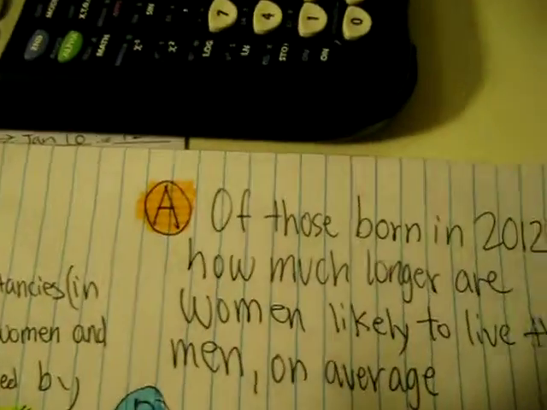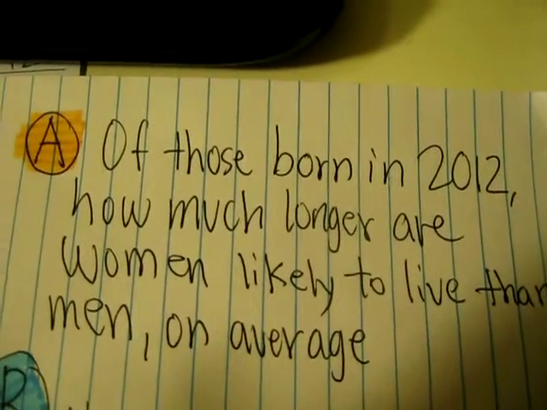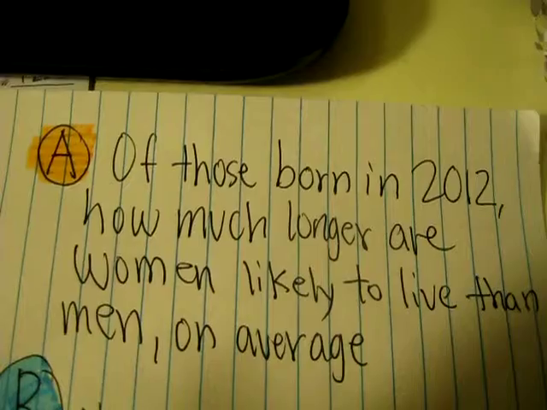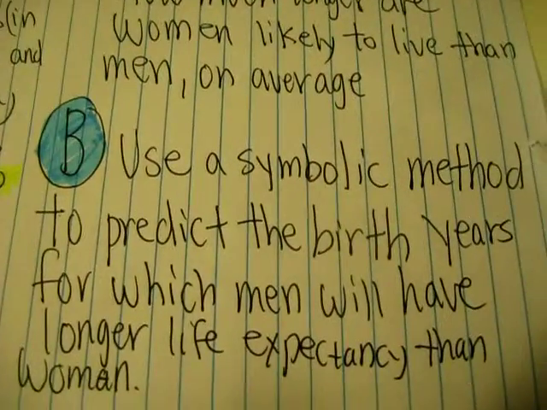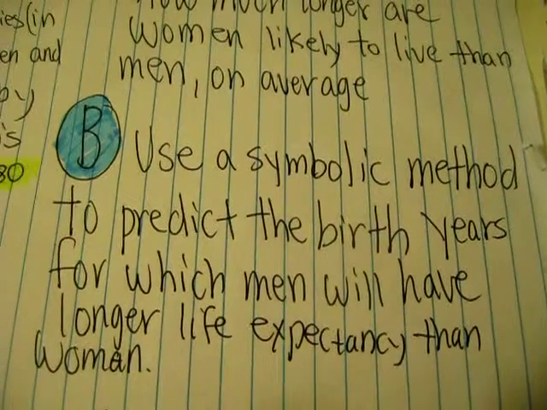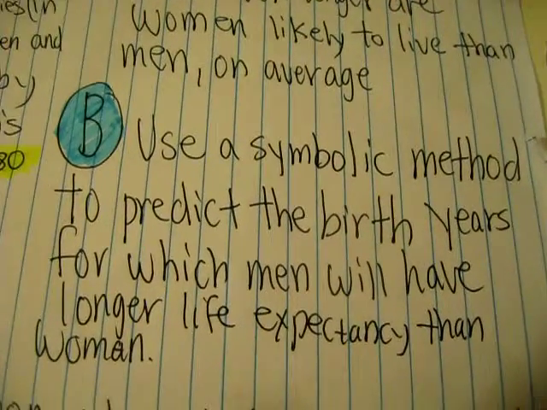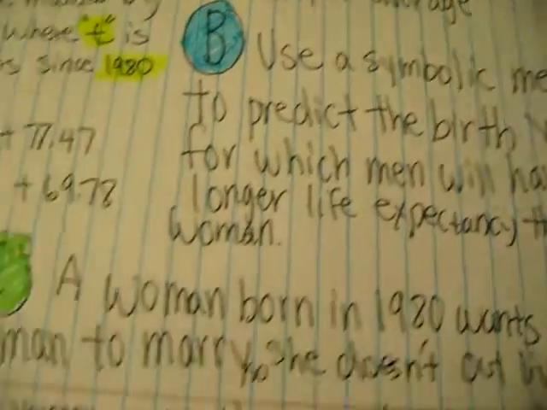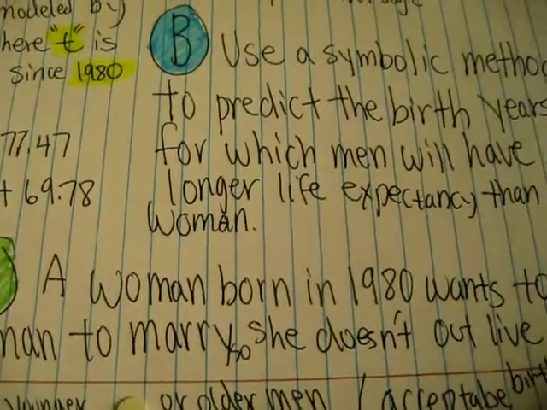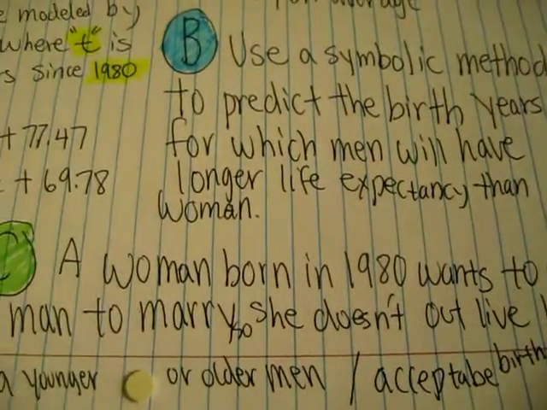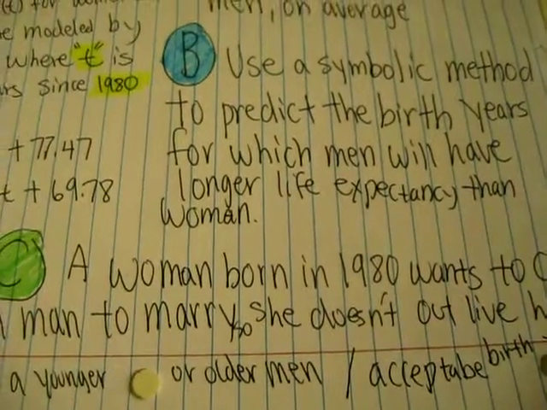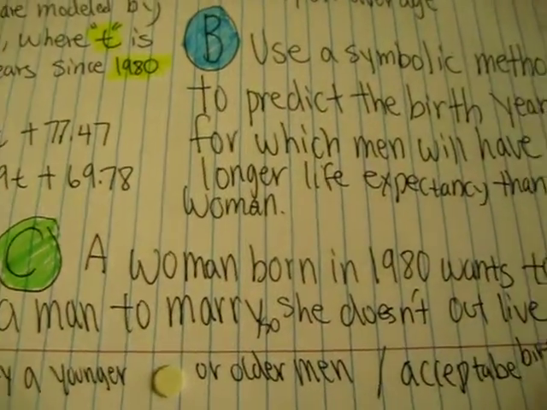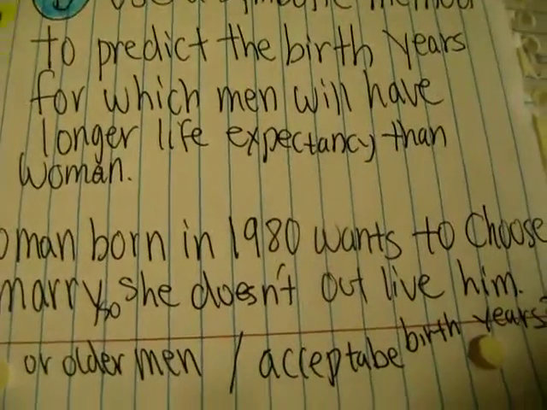So our first question is A. Of those born in 2012, how much longer are women likely to live than men on average? And B is, use a simple method to predict the birth years for which men will have longer life expectancy than women. And our last question is, a woman born in 1980 wants to choose a man to marry, so she doesn't outlive him. Should she marry a younger person or an older person, and what's the acceptable years?